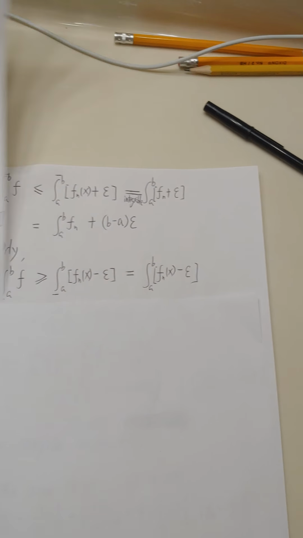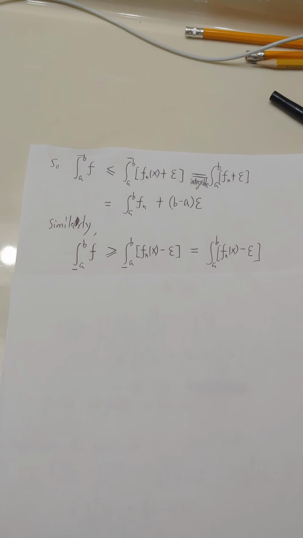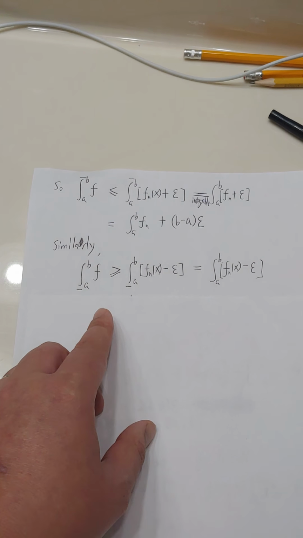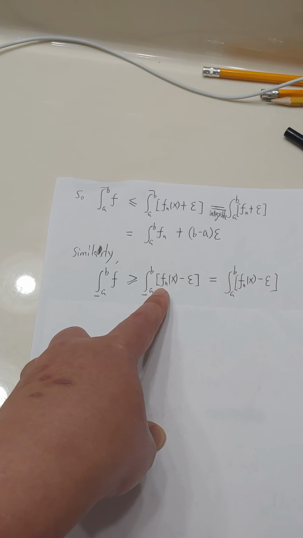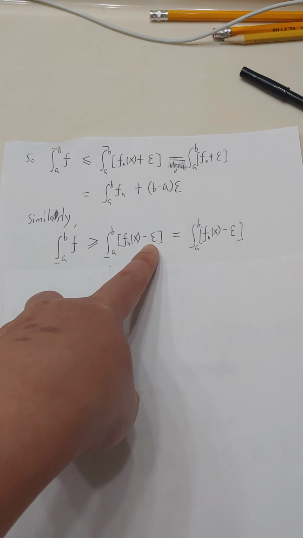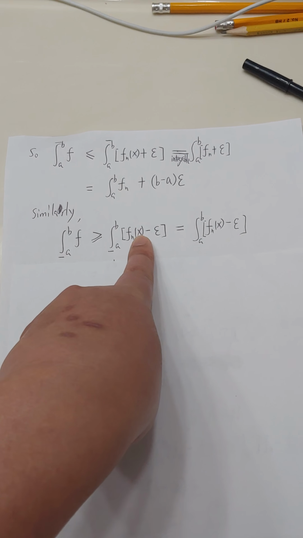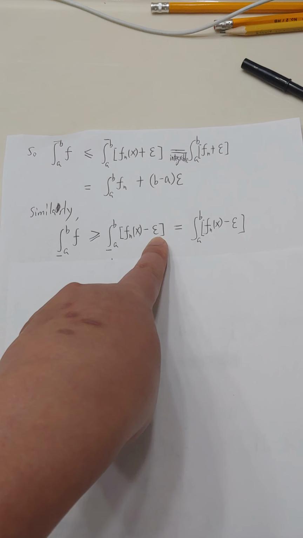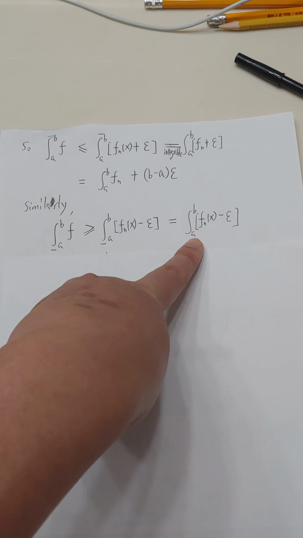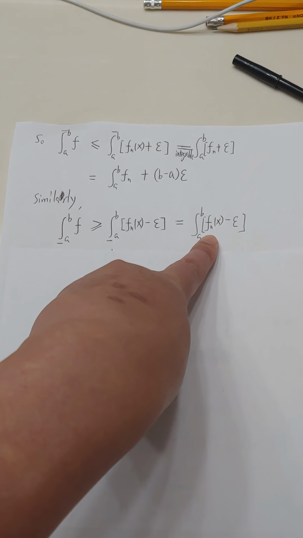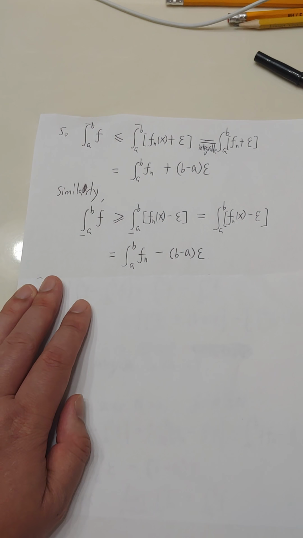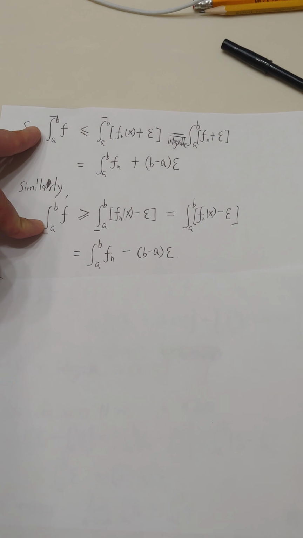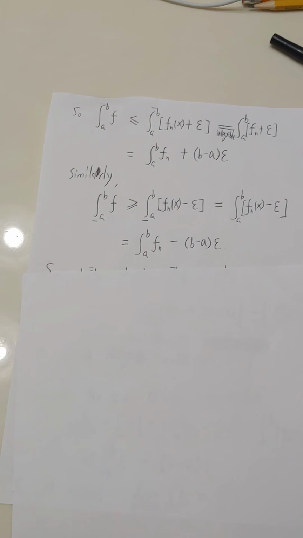Then you will get that the lower integral of f is greater than or equal to the lower integral from a to b of f sub n minus epsilon, which, for the same reason, is equal to the integral, since it is integrable. Then we do the calculation for this integral, and it will be the same thing. Then let's take the difference between the upper integral and the lower integral.